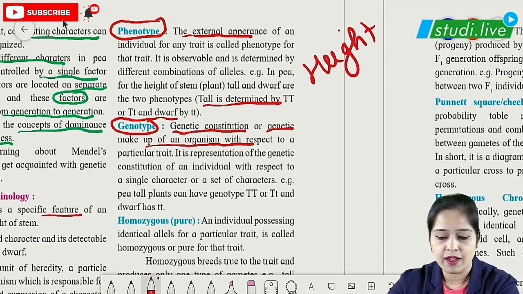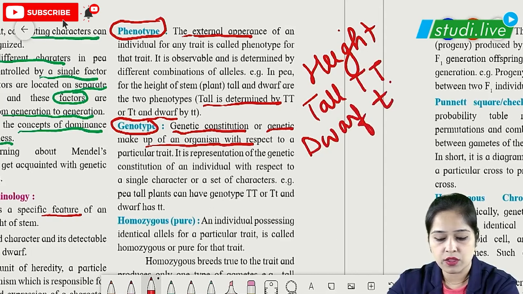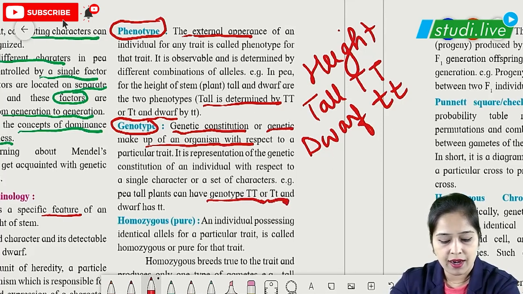When we have height, the genotype for tall will be capital T, and for dwarf it will be small t. So genotype can be capital T capital T or capital T small t, and dwarf has small t small t.